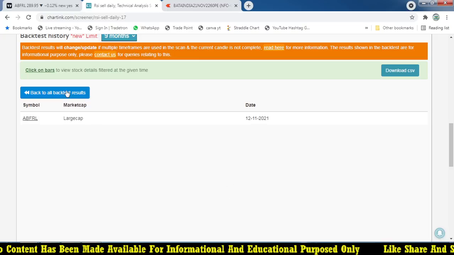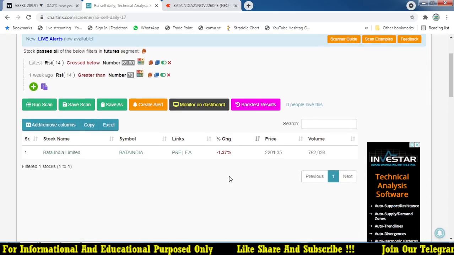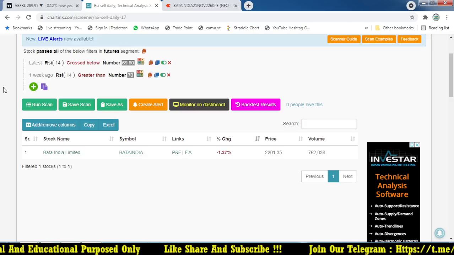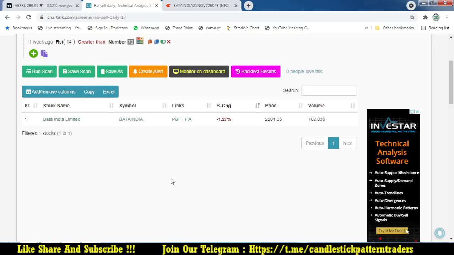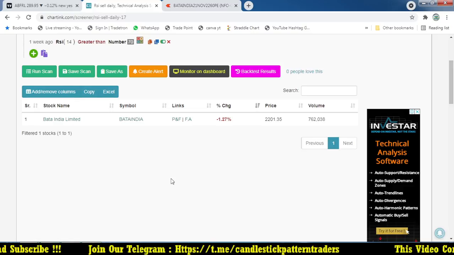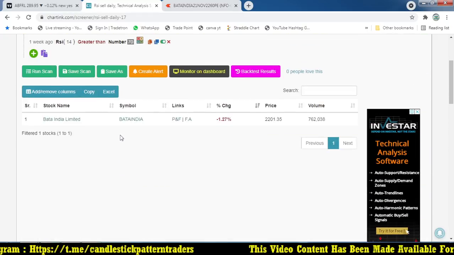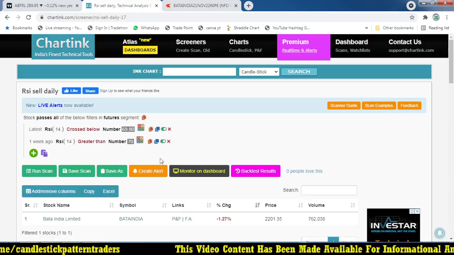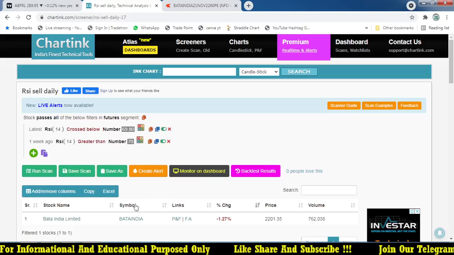So this will not repaint. Again I can tell you this scanner will not repaint. Whenever the scanner forms, it will stay, because it is RSI. Once it has crossed below, that's it. It will never repaint again. So you can use the scanner for selecting stocks to sell. That will help you find such good opportunities. You can focus on intraday itself, or positional also. You can combine it with some other indicator to get more opportunities.